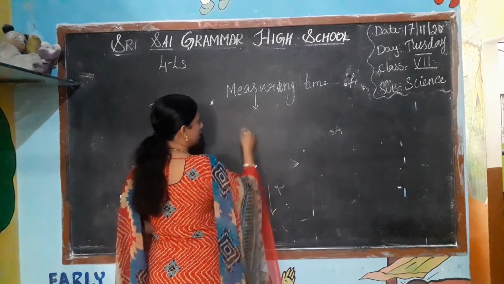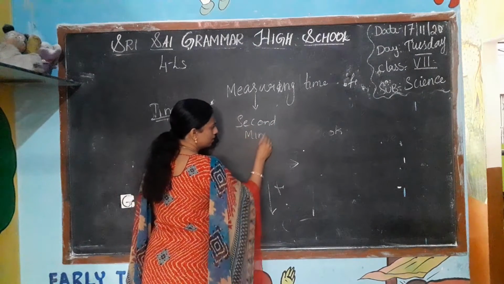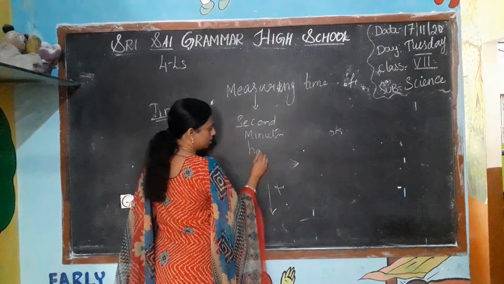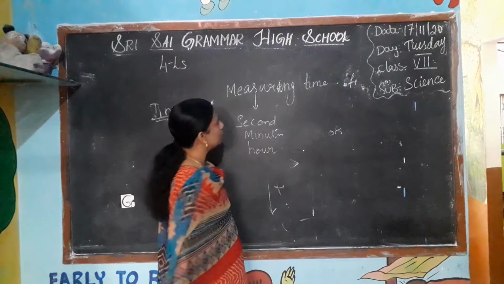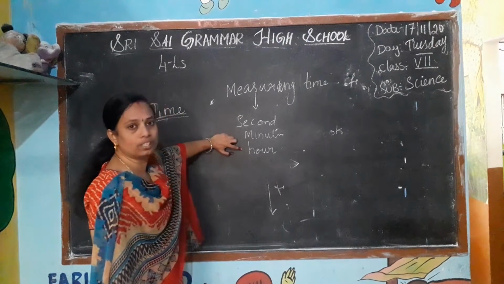What are the instruments we are using to measure the time? Seconds, minutes. Yes? So we say 8 o'clock, hours. So we measure the time by using the seconds, minutes and hour.